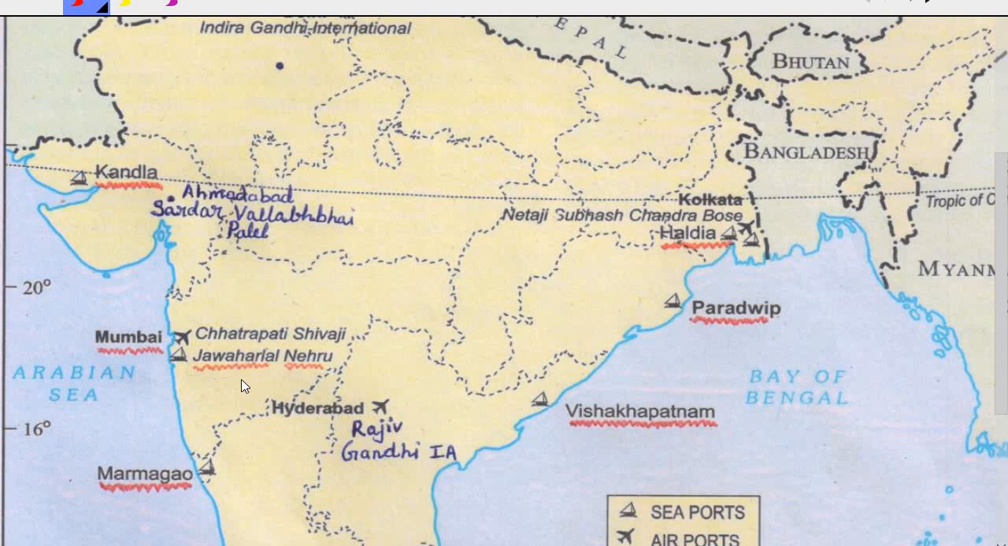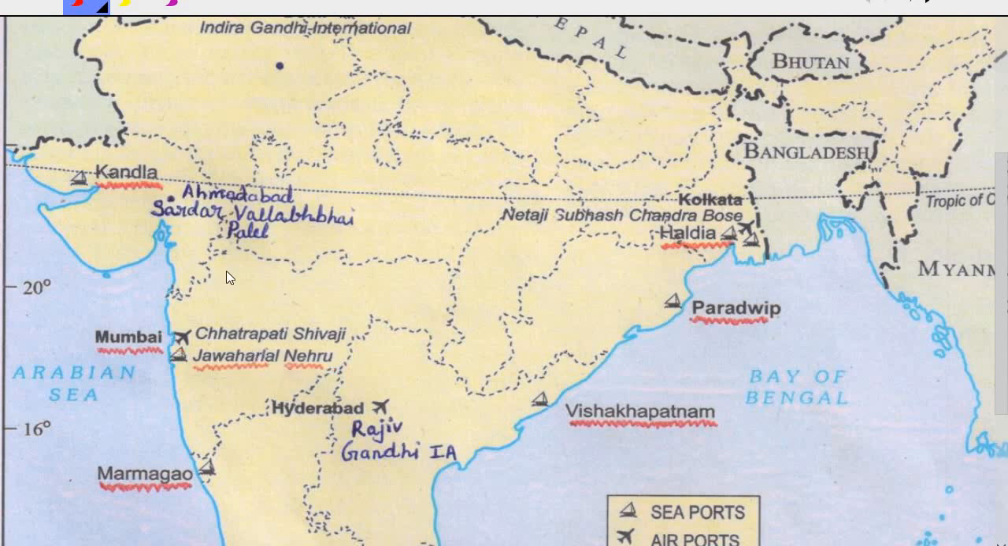The next one is the Jawaharlal Nehru Port. If you remember, it is the largest port of India. It is located in Mumbai, and we have already learned the location of Mumbai. It is this one curve. You have to remember this curve and you will be easily able to locate the Jawaharlal Nehru Port and the Chhatrapati Shivaji International Airport, both the things.